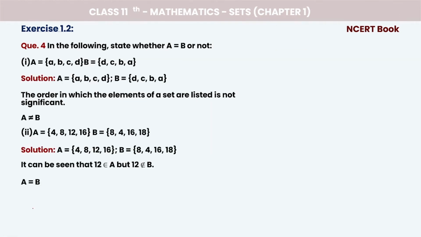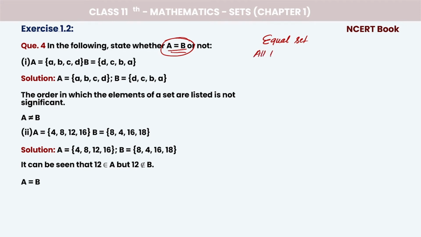Now question number 4 here. In the following sets, whether A is equal to B or not. A is given, B is given. We have to find equal sets. So in the starting, I told about equal sets.